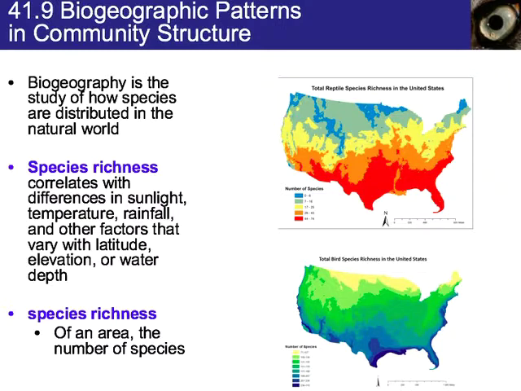Biogeographic patterns in a community structure. Biogeography is the study of how species are distributed in the natural world. Species richness correlates with the differences in sunlight, temperature, rainfall, and other factors that vary with latitude, elevation, or water depth. Species richness of an area is the number of species. You can see that the middle of the United States and lower has a higher species richness where it's a lot warmer.